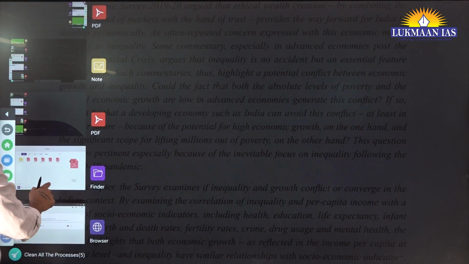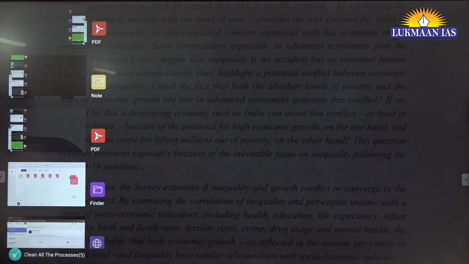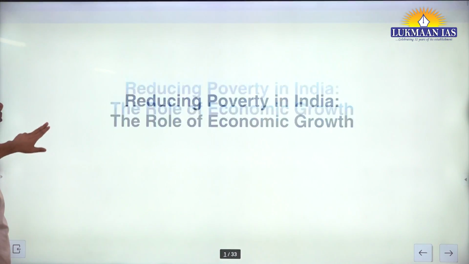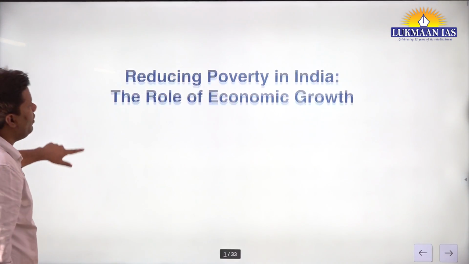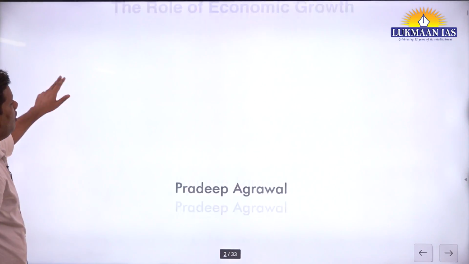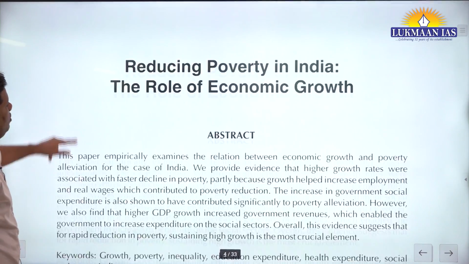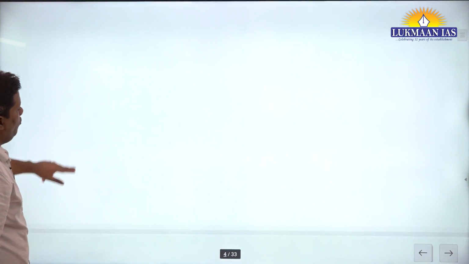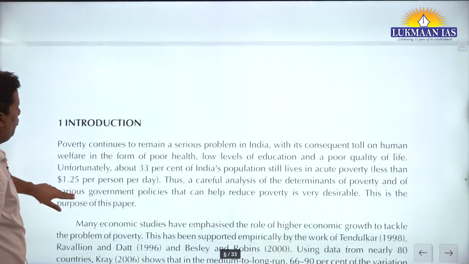Although not very important, let me see if you can get that paper. Okay, this is the working paper: Reducing Poverty in India, Role of Economic Growth. The paper itself emphasizes the role of growth, and Professor Pradeep Agrawal talks about, let me show you what he talks about. See, just reading something superficially will not help.